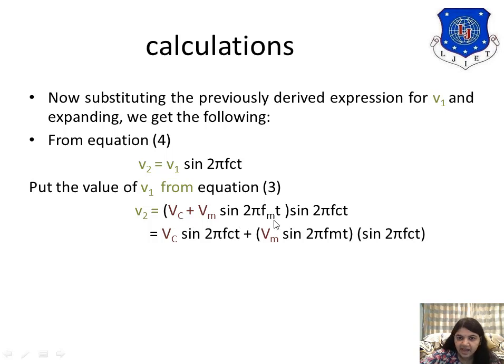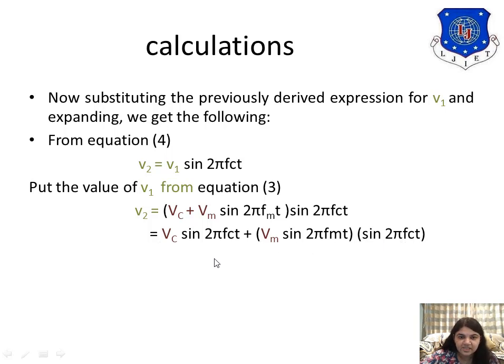You can see this is your information, and this is the high frequency wave, the carrier. Now if you multiply it inside, it's Vc sine 2 pi Fct, my carrier signal, plus Vm sine 2 pi Fmt into sine 2 pi Fct.